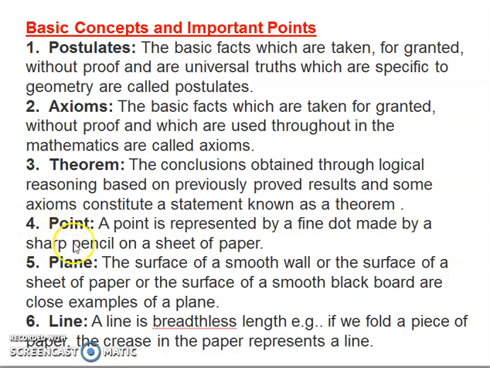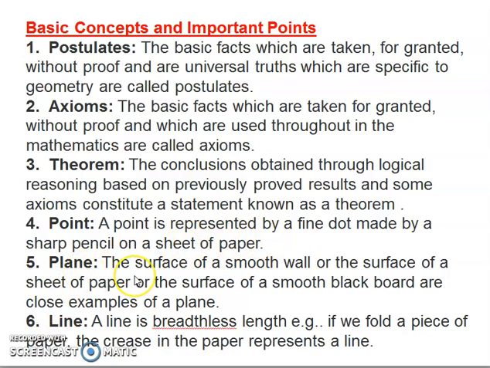Now, certain concepts which you have already learnt in lower classes, but a proper definition that was given by Euclid for these, you will learn now. First is a point. A point is represented by a fine dot made by a sharp pencil on a sheet of paper. So this is something which we already know. A point does not have any dimensions. It is a very, very minute and fine dot just to define the position of a point.